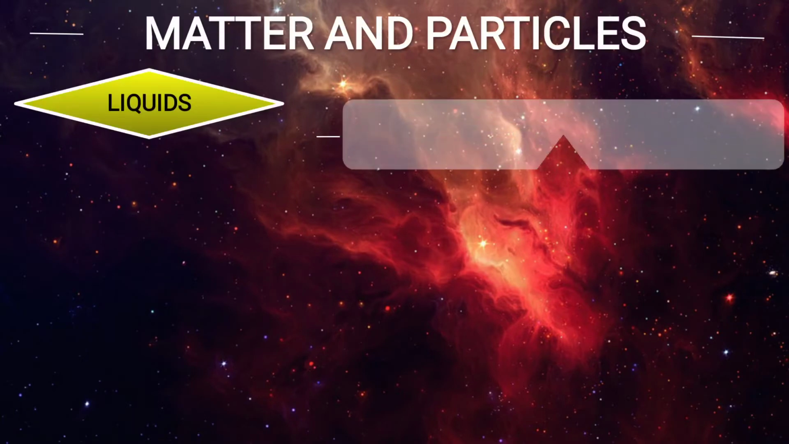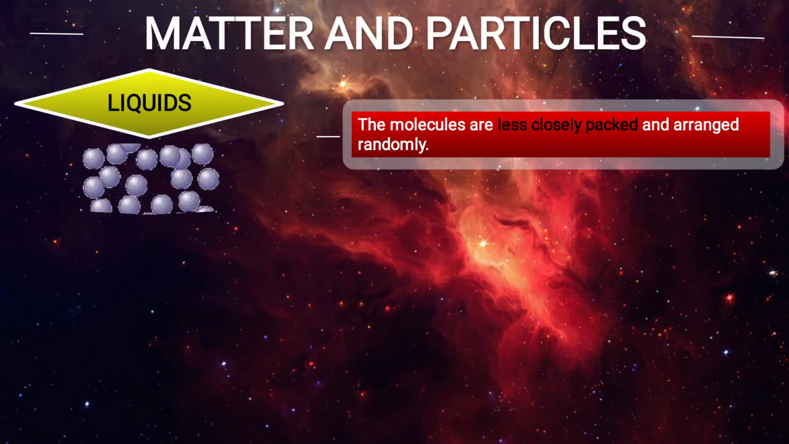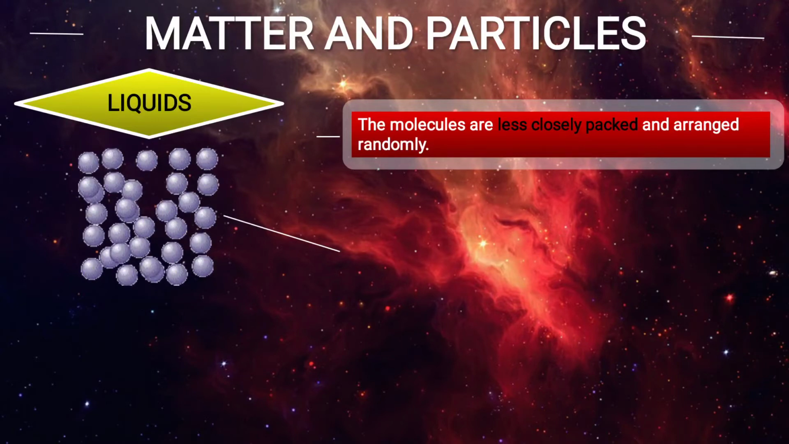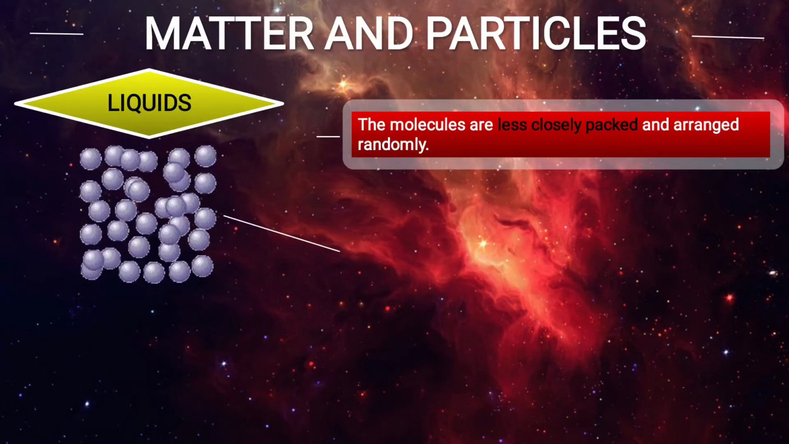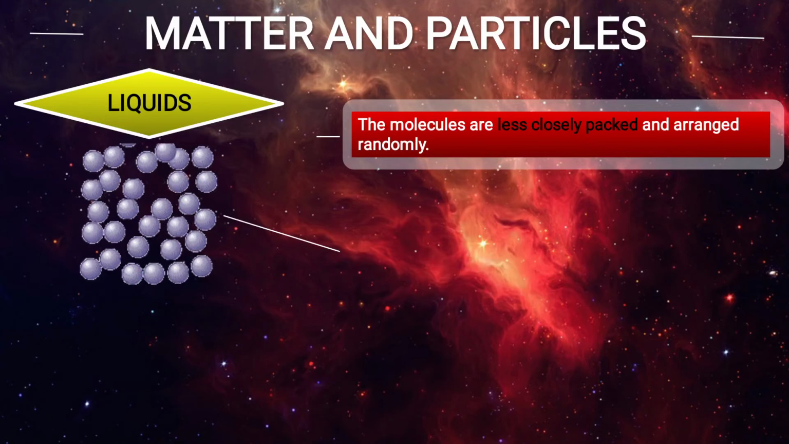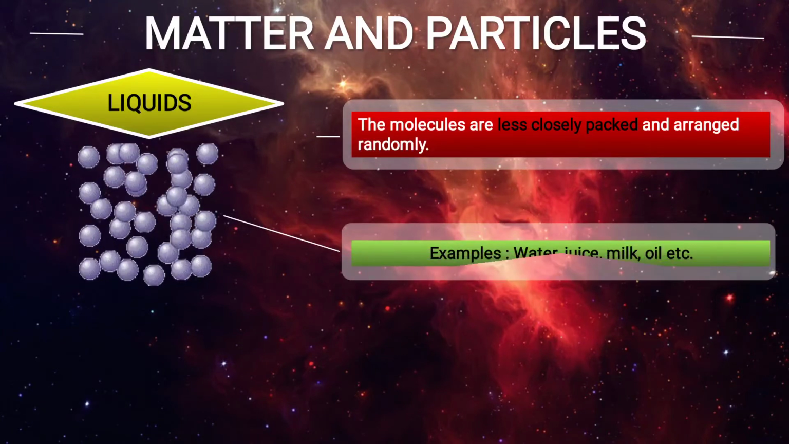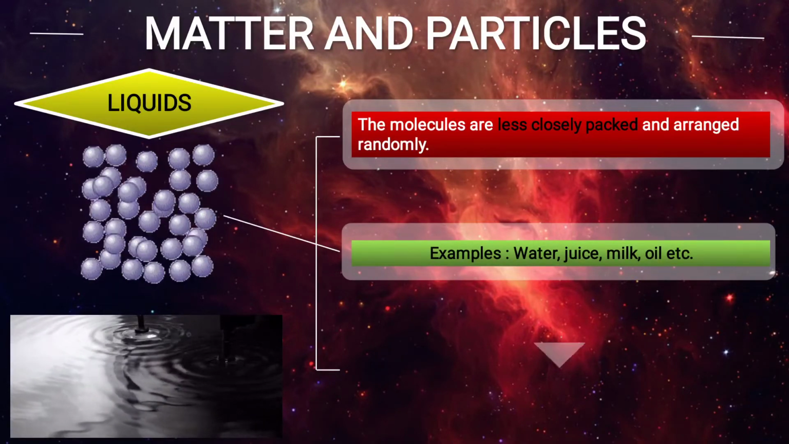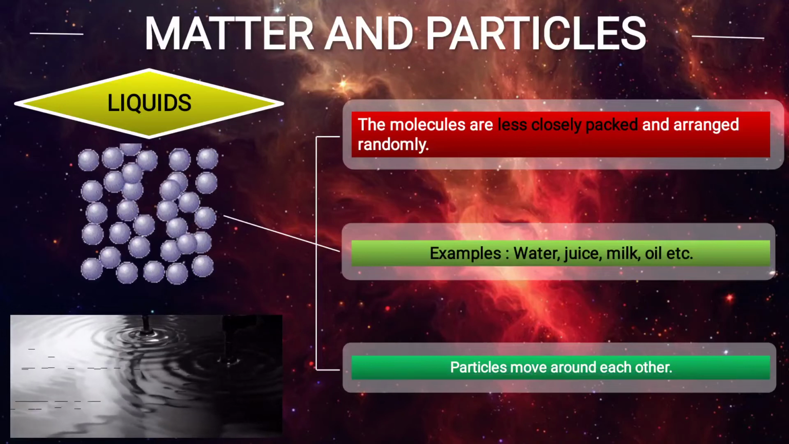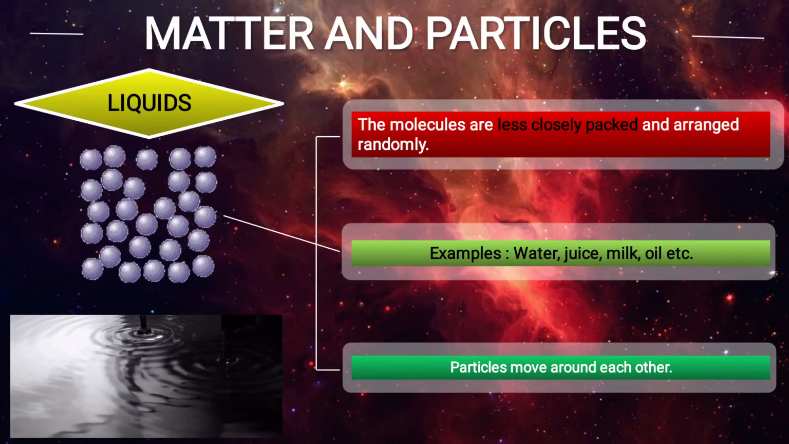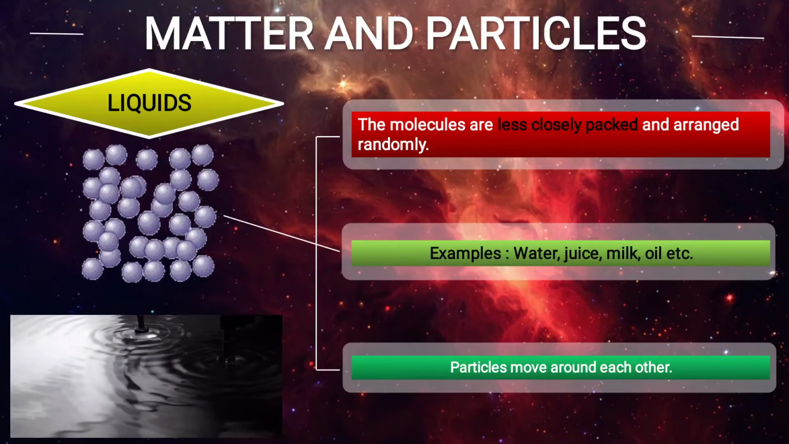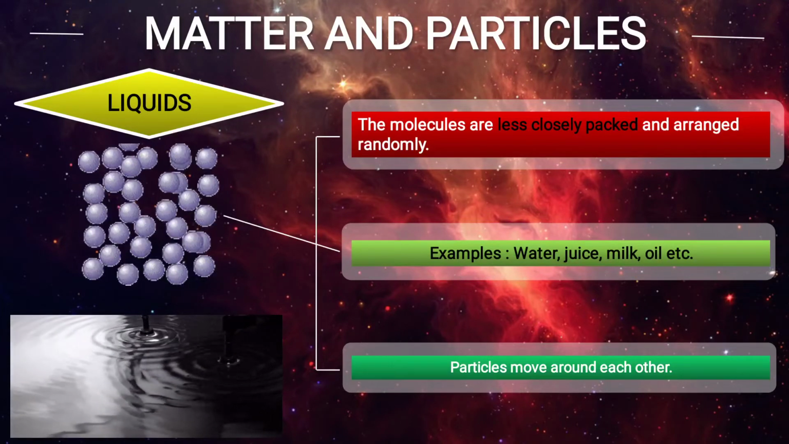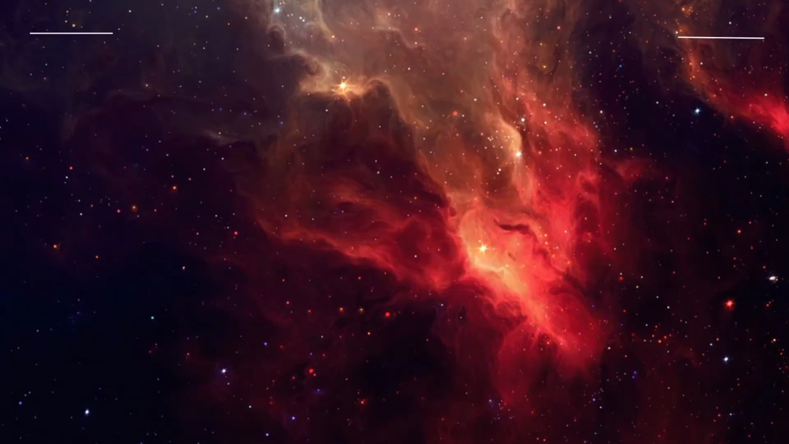Next comes the liquid. The molecules are less closely packed and arranged randomly. As you see in the image, they are less closely packed. Space is there between the molecules. Examples: water, juice, milk, oil, etc. Particles move around each other. As you see in the image, the molecules are moving around each other because space is there.